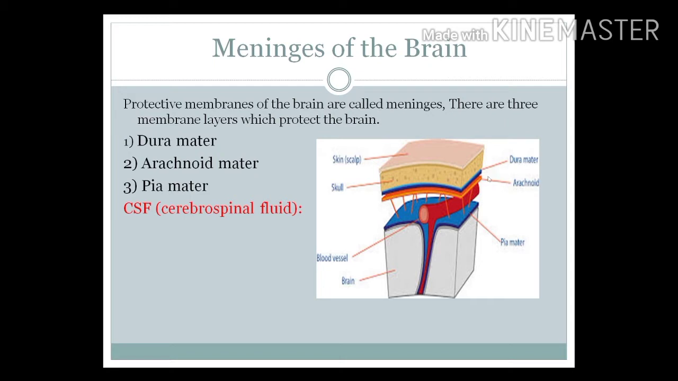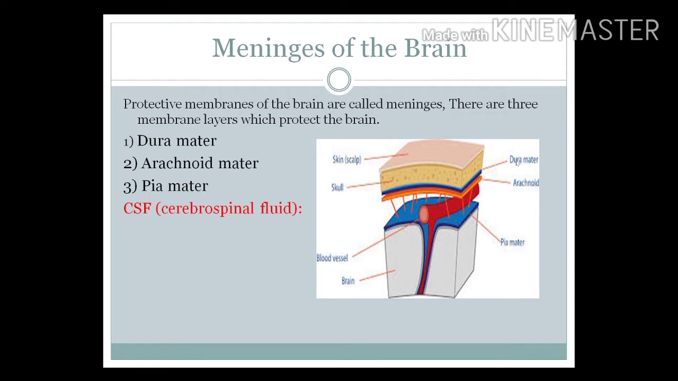Here the outermost layer is the dura mater, which is located just behind the skull. The dura mater is a hard, tough and non-vascular layer. It is a thick layer and mostly it is made up of connective tissue. Students, it is non-vascular. Non-vascular means there are no vessels. It doesn't have any vessels. So this type of tissue we can say is a non-vascular layer.